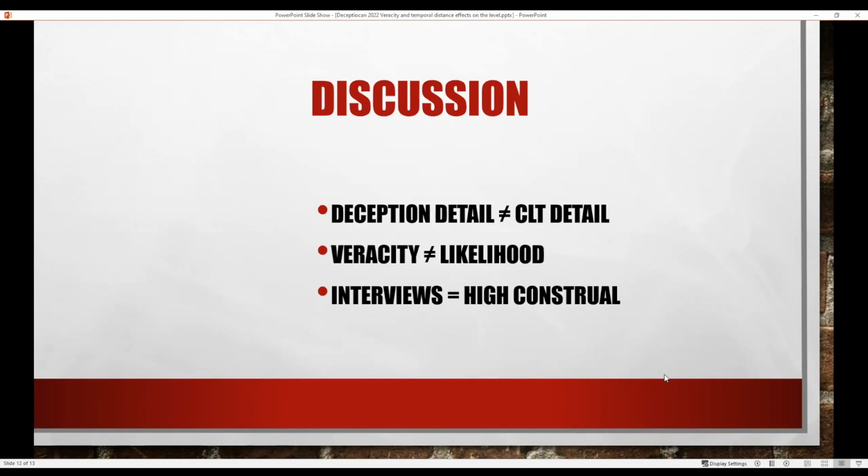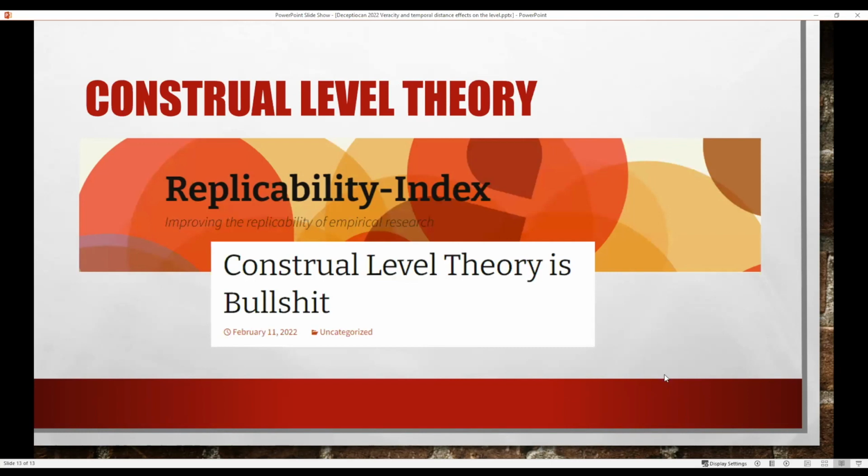And earlier this year, there was an interesting new paper about construal level called this. So this is the other possibility. It might be that the entire idea simply doesn't work out. So yeah, thank you very much for listening to me give this rather disappointing presentation, but I hope it's still useful to someone.